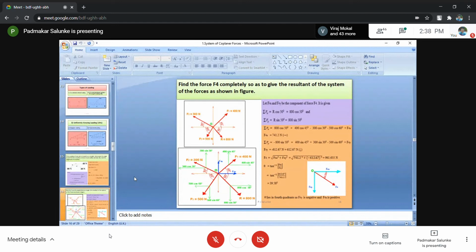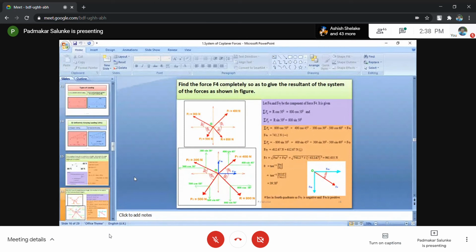F3 is given, it's in the third quadrant. There is one more force, F4, which is not given. Please remember, F4 is not given. But to find that component, the resultant of these forces F1, F2, F3 and F4 is given. The resultant is 800 Newton, which is in the fourth quadrant.